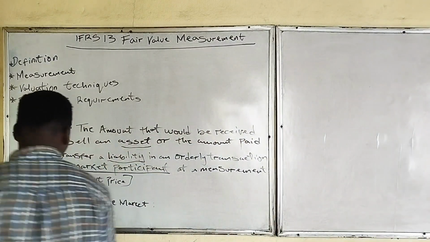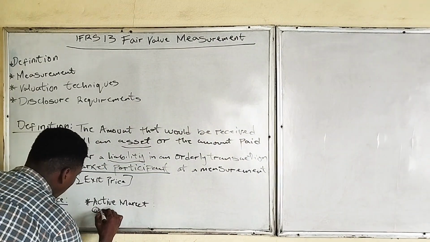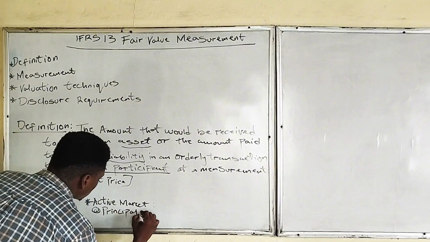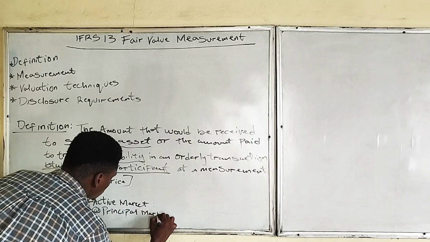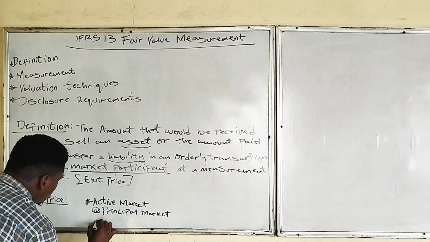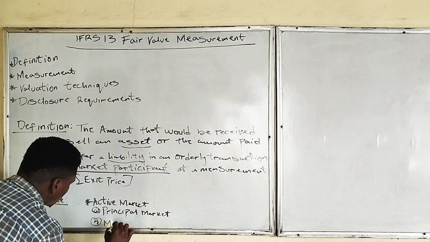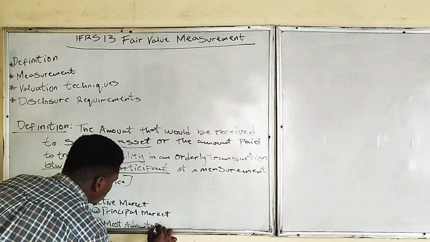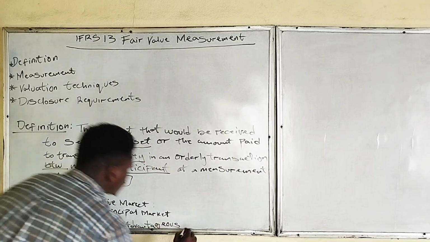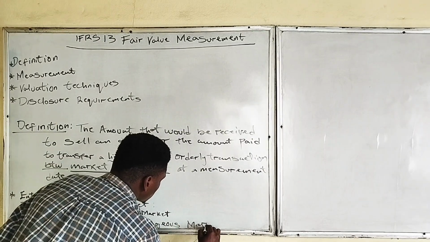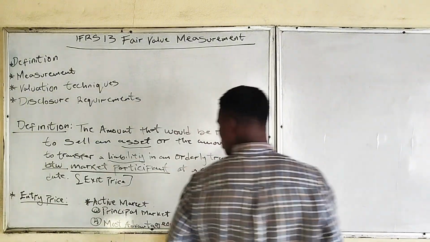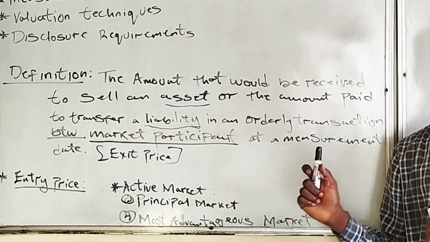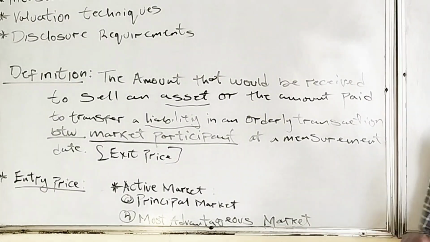The first of them is the principal market, and secondly is the most advantageous market.